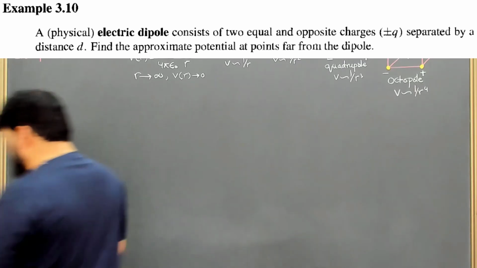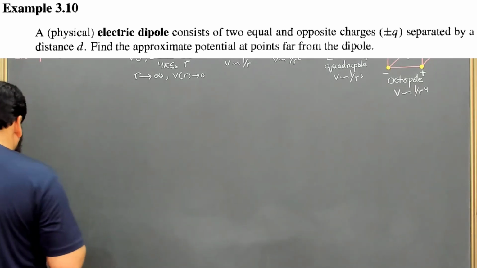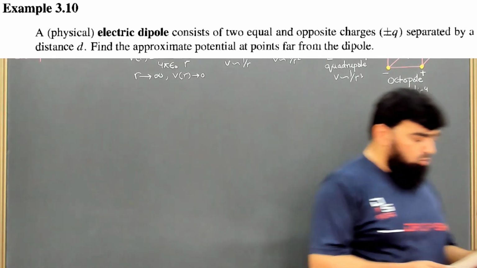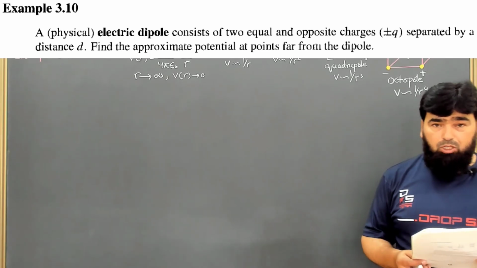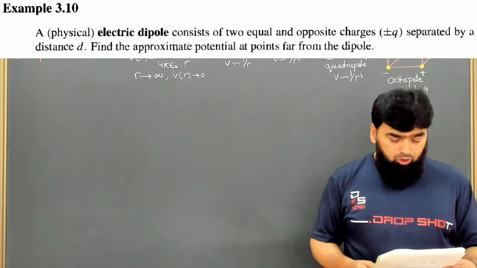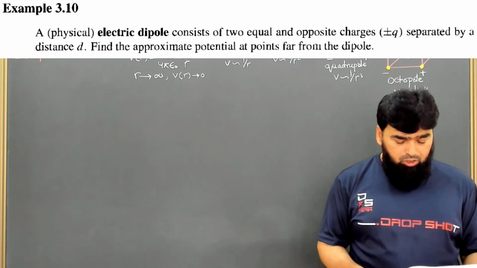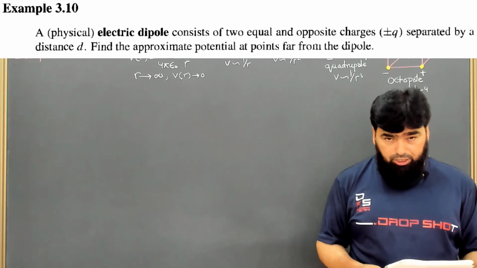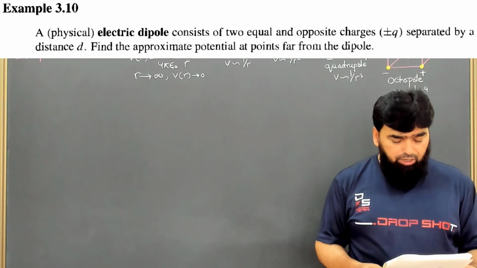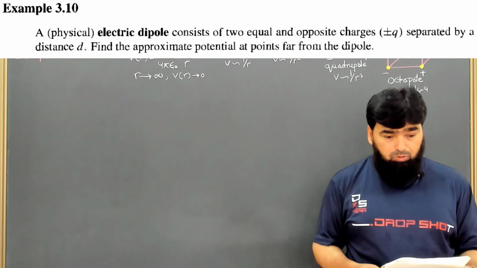So starting with example 3.10, let me read the statement of example 3.10. You will also be seeing it over here. Example 3.10 says, a physical electric dipole consists of 2 equal and opposite charges plus minus q separated by a distance d. Find the approximate potential at points far from the dipole.